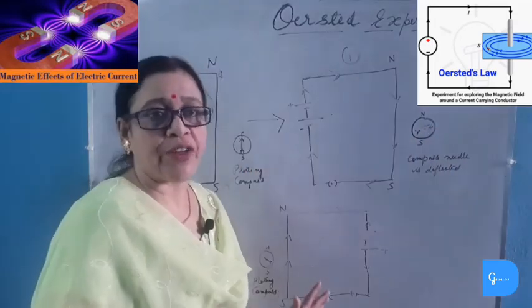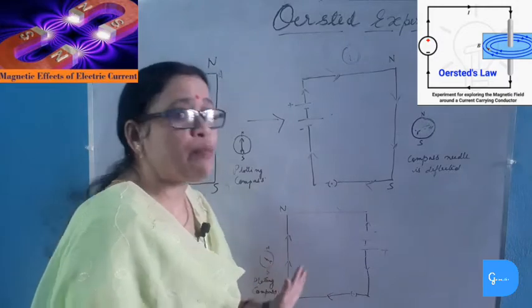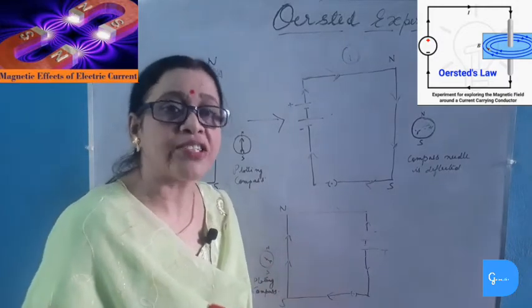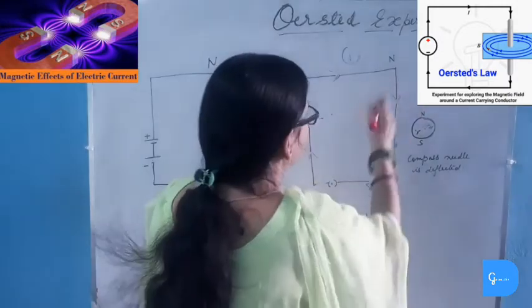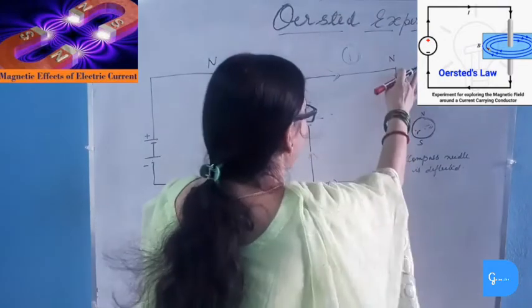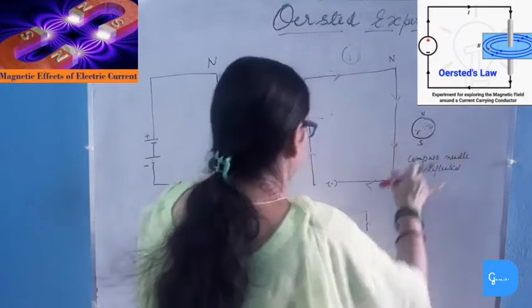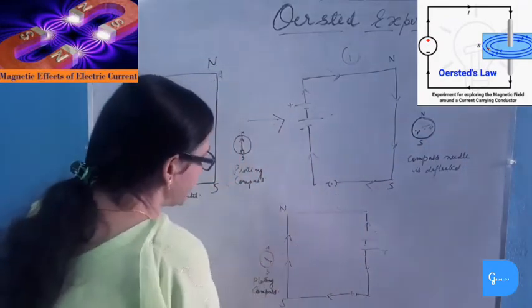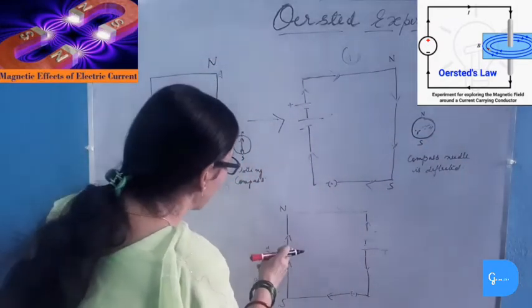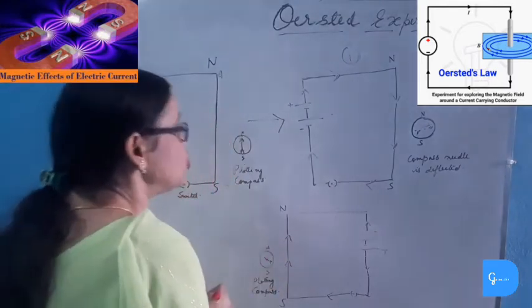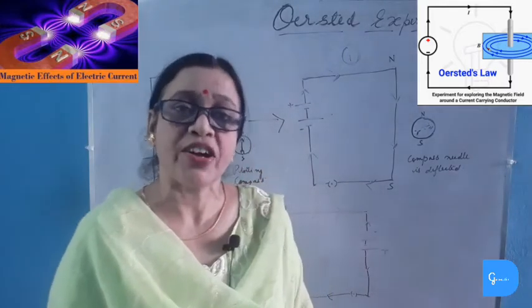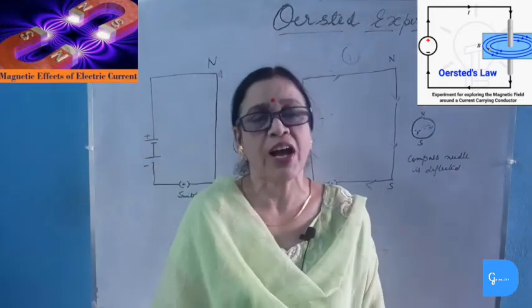So it was very clear to him that the direction of the magnetic field changes when we reverse the direction of current. Here the direction of current is downward, or from north to south, so the deflection of the magnetic needle is on the right side. But when the direction of current is from south to north, that is upward, then the deflection is on the left side. So the direction of the magnetic field reverses when we reverse the direction of the current.